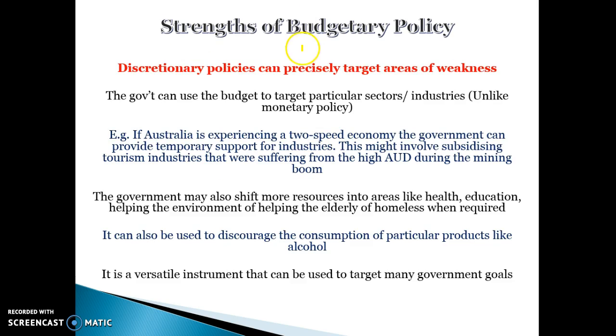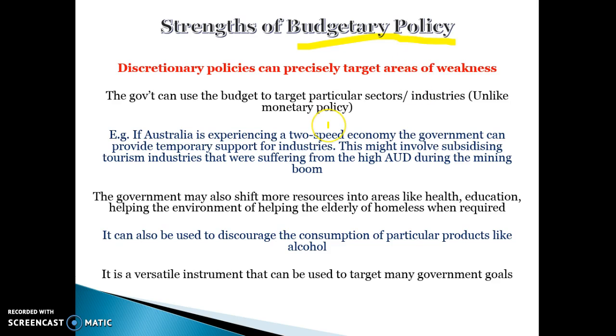One of the main benefits of budgetary policy is that unlike monetary policy, which just changes interest rates, budgetary policy has a unique ability to target particular sectors of the economy. So what I mean by that is if there are certain industries that are suffering, like for example manufacturing, or if there's issues in education and so on and so forth, they can target those industries directly via subsidies, via changes to the way they have to pay taxes.